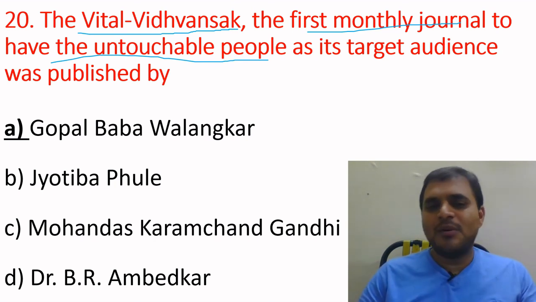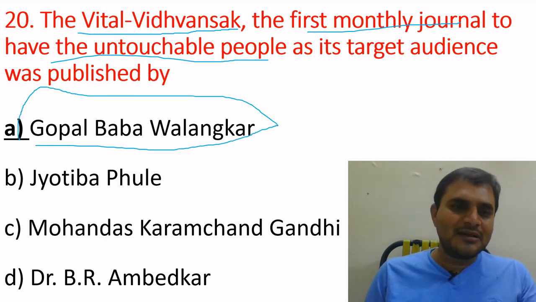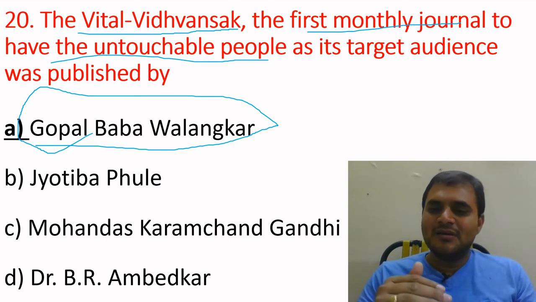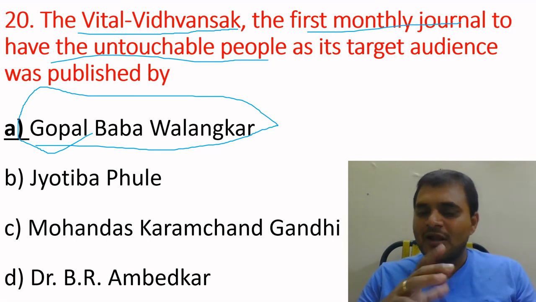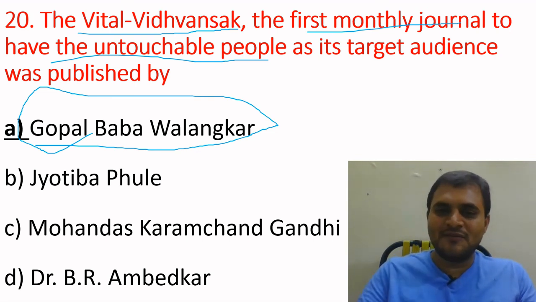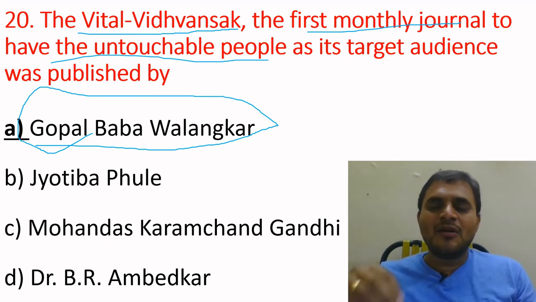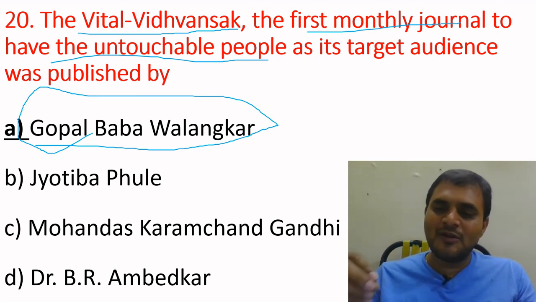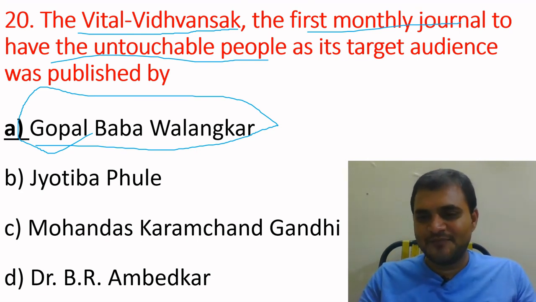Gopal Baba Walangkar is the correct answer. Gopal Baba Walangkar worked in the army in the British administration. He was an ex-serviceman, and he demanded that more Dalits enter the army or government jobs. He demanded that the government give jobs to Dalits and lower caste people, so that only then they would get a good position in society.